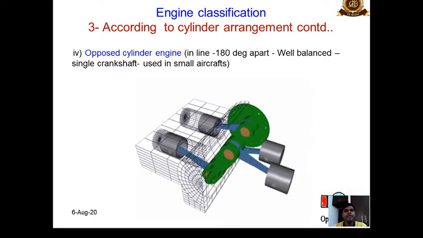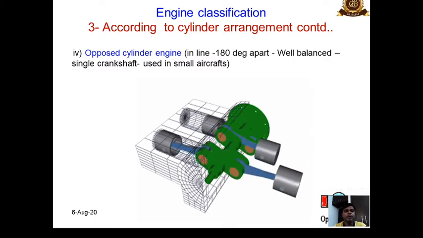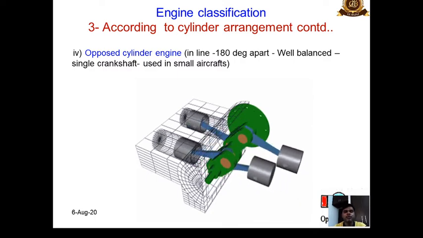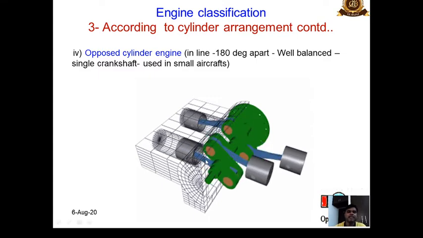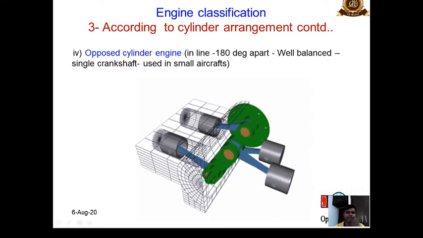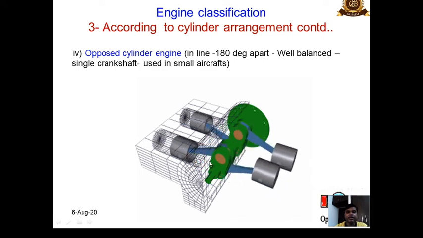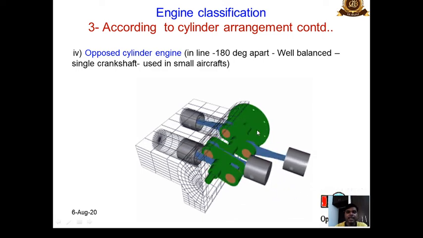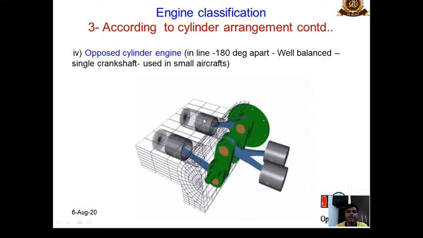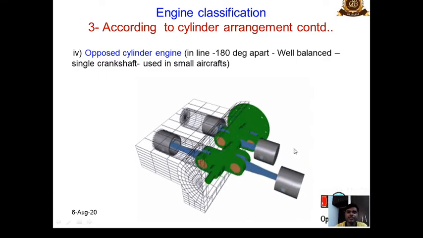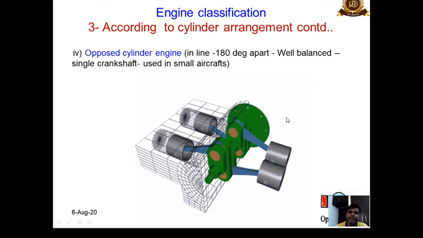So according to the cylinder arrangement, what we have seen, opposed cylinder engines. So that version we can see from here in this animation. So this is an opposed cylinder engine. So we can see here that the connecting rods are different, but the crankshaft is common. Pistons are different. Okay, cylinders are opposed to each other. They are set at 180-degree apart from each other.